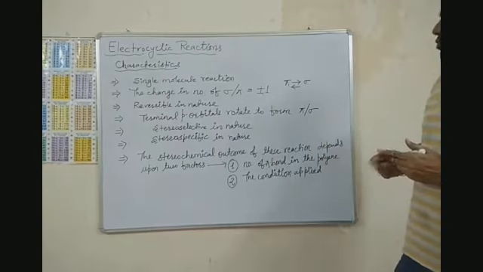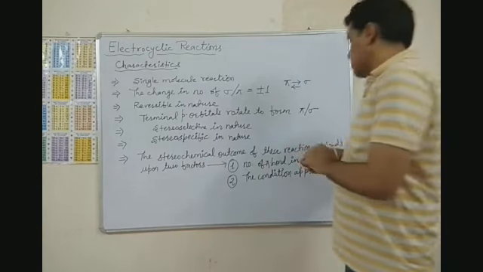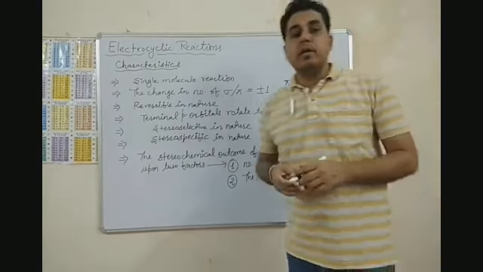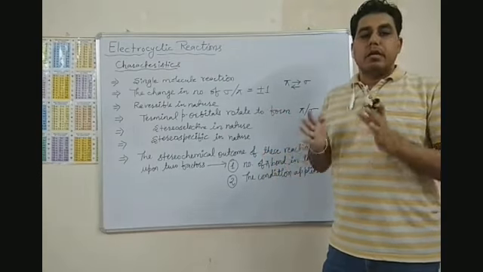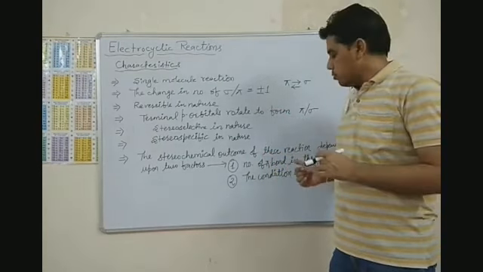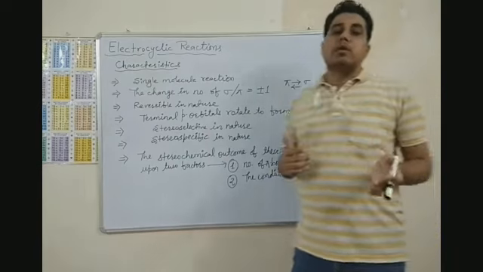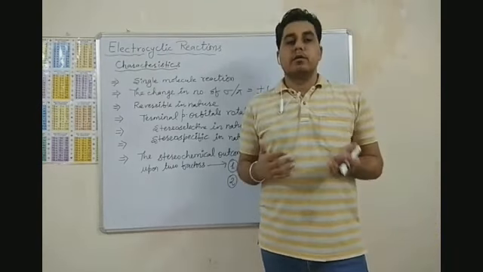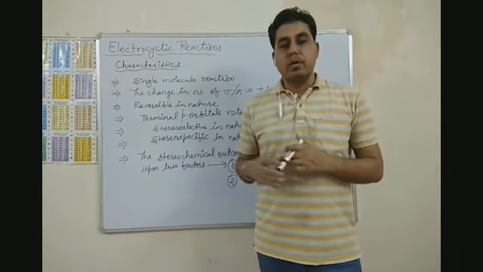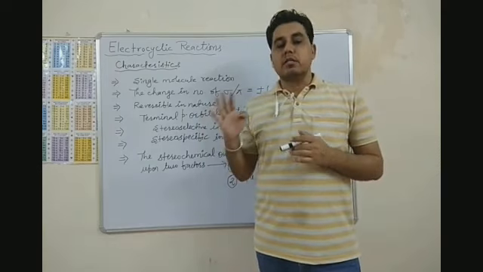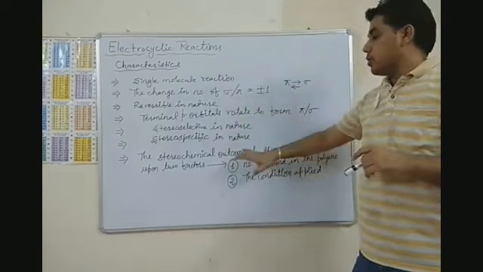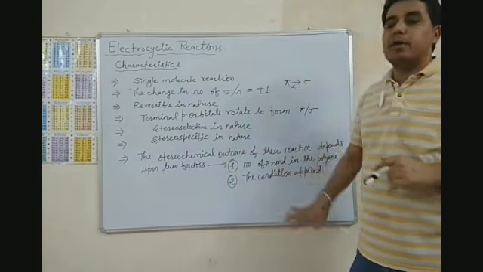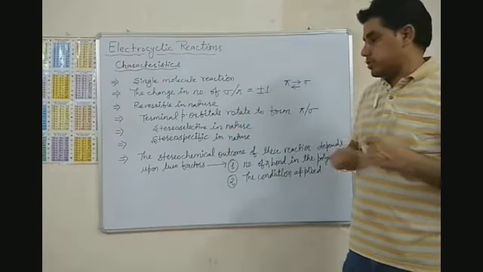How many double bonds are there in that particular reacting polyene, and which condition we are providing to that polyene, whether it is thermal or photochemical. So the stereochemical outcome will depend upon these two factors.